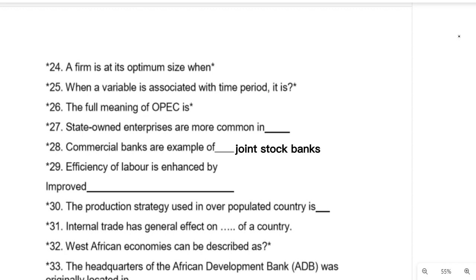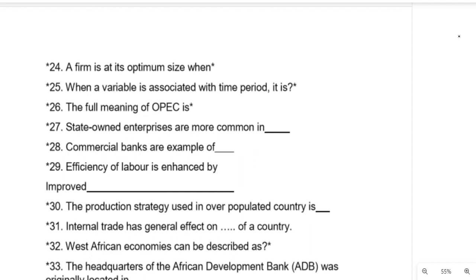Now, 29. Efficiency of labor is enhanced by improved what? Improved working conditions and training. Now, let's move to question number 30.